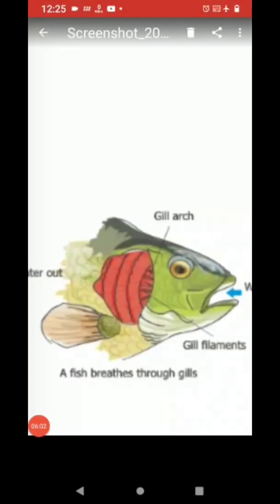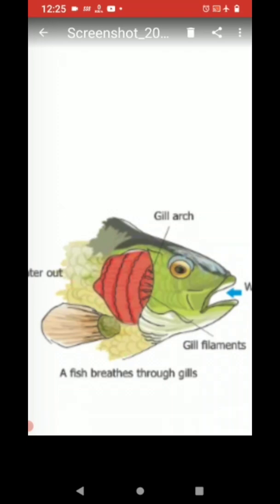Now, dear students, we will study aquatic animals. Aquatic animals means the animals that live in water. These animals are called aquatic animals, like fish, snakes, turtles and crabs. Children, you might have seen fish in an aquarium.